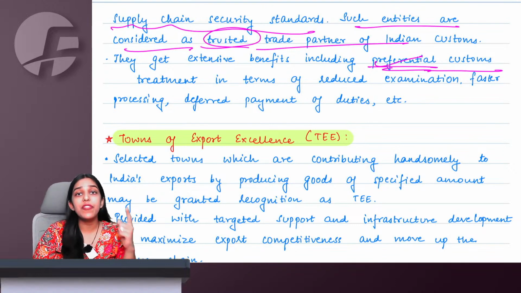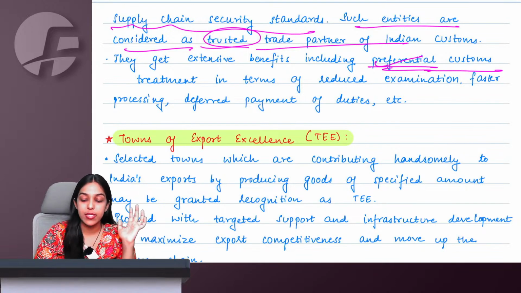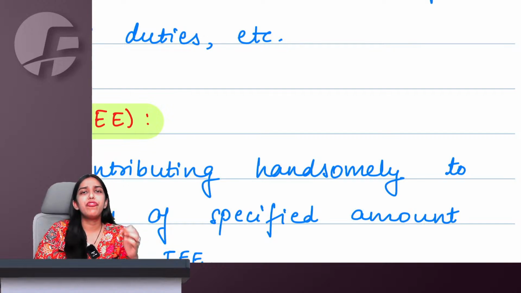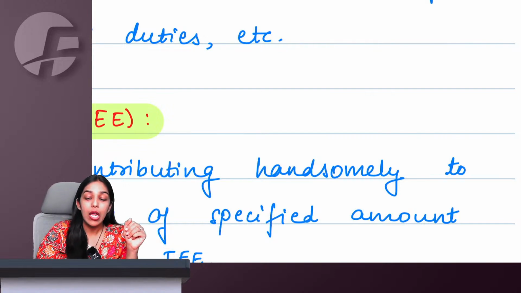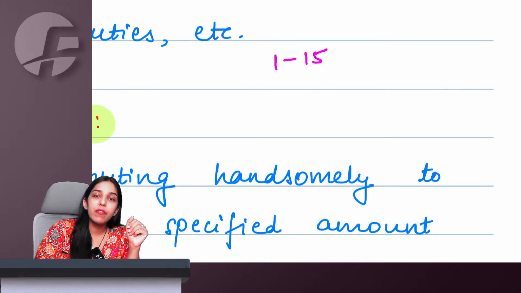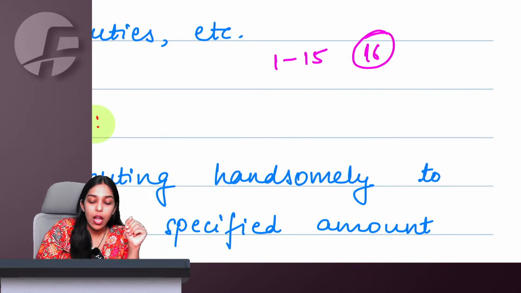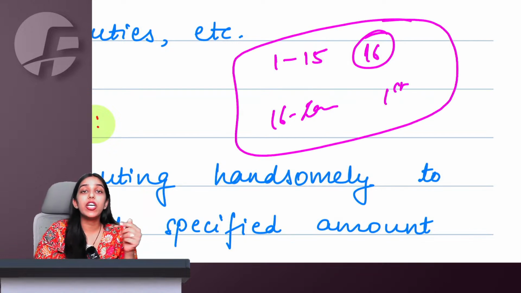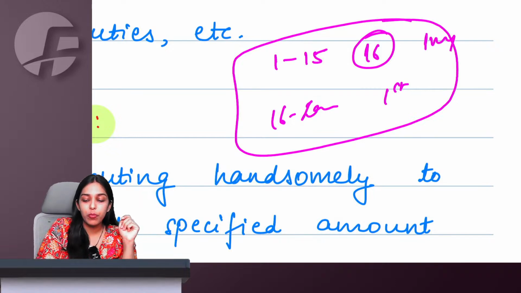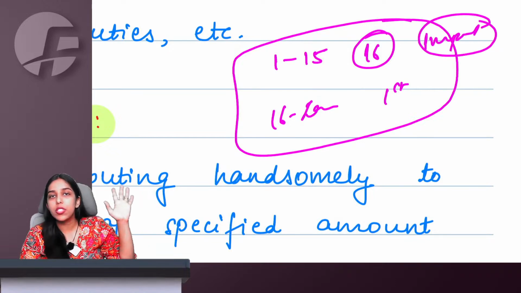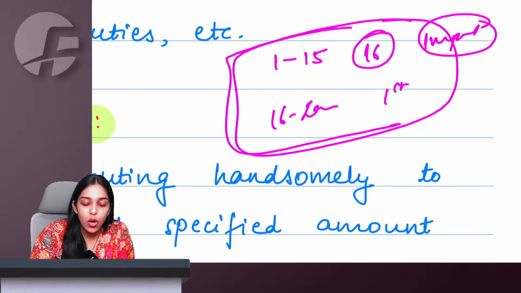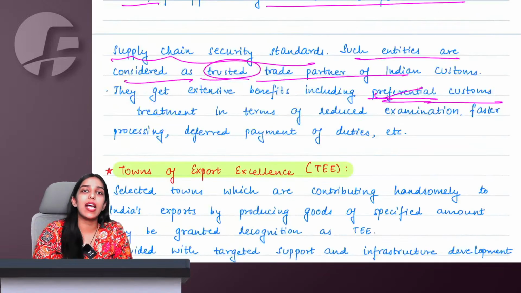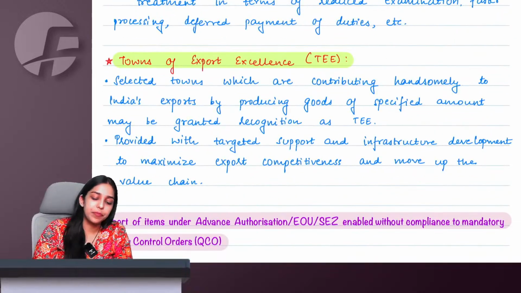Also, we have studied this point of deferred payment, if you remember, that the normal law says whenever you are filing a bill of entry, you have to pay the duties. But for people who are frequent importers and exporters, for such AEO people, we have seen that for whatever you import between 1 to 15 date, you can pay on the 16th together. From 16 till the last date of the month, you can pay on the first of the next month. So these deferred payment benefits are also available. We've studied this in the import procedure. If you are not recalling, just open the import procedure chapter, you will find this deferred payment point. So all these benefits you can get once you are recognized as an Authorized Economic Operator.